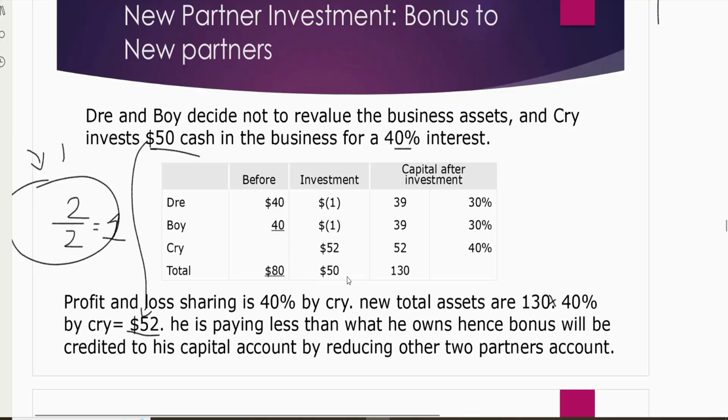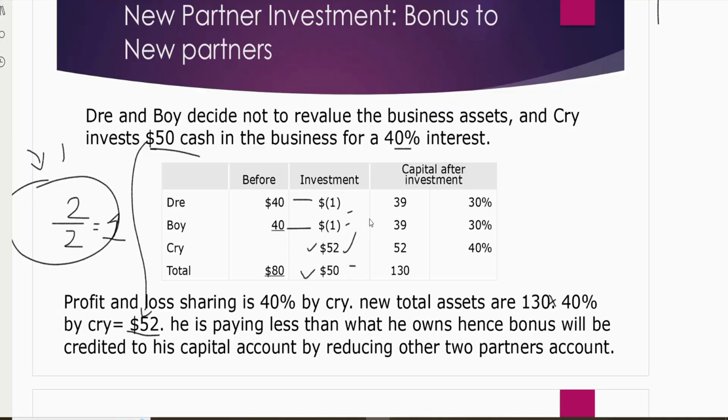The new partner has invested 50, but he wants a capital share of 52. How will we get 52? Because we will take out $1 from Boy's and Ree's capital. So when we take it out, it will be deducted. So 52 minus 1, it is 50.